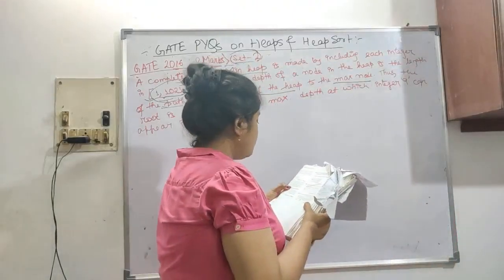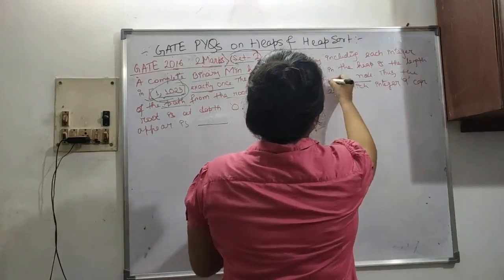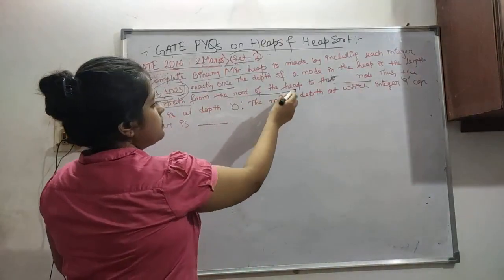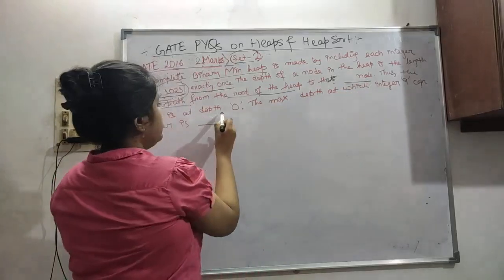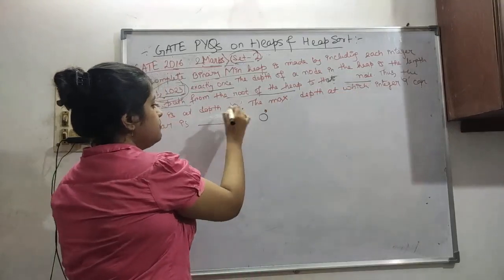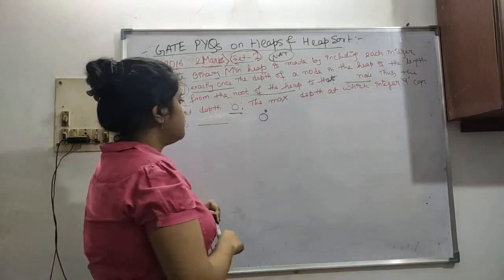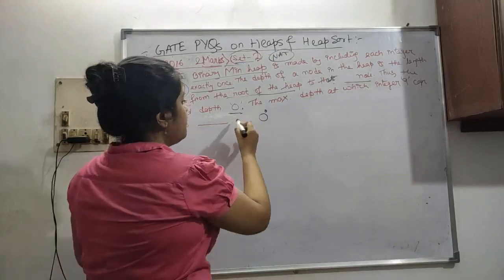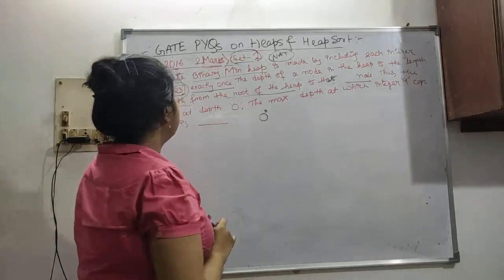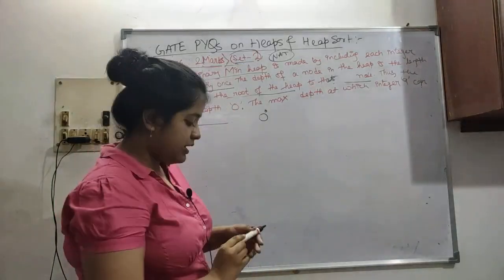Root of the heap to that node. Thus the path from the root to that node, thus the root is at depth 0. So the root will be at depth 0, not 1, which is explicitly mentioned. This is basically a NAT question, so you have to put the answer from the virtual keyboard. There is no negative marking. So that's why it is mentioned that the root node is at depth 0. The question asks the maximum depth at which the integer 9 can appear.